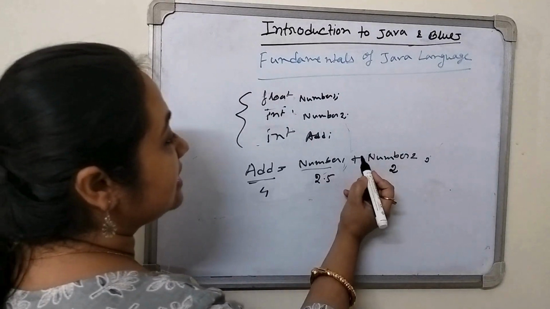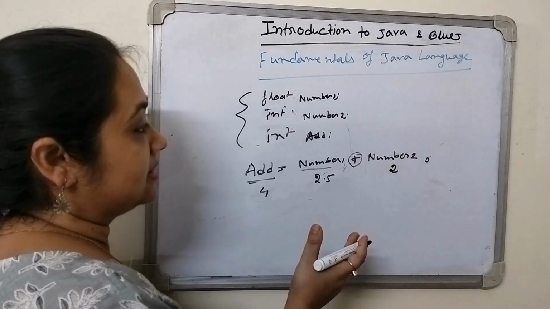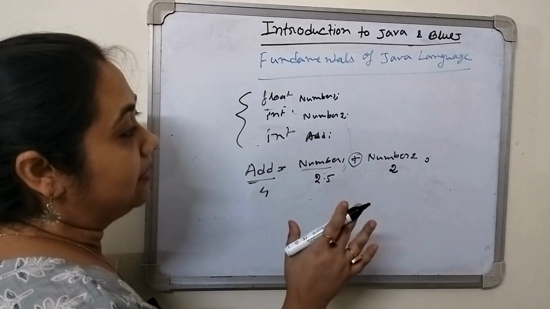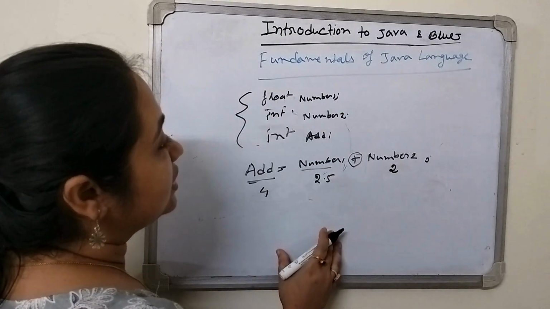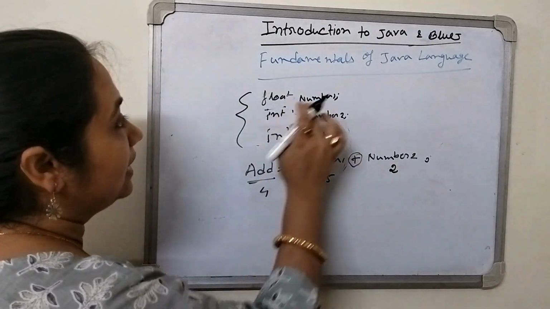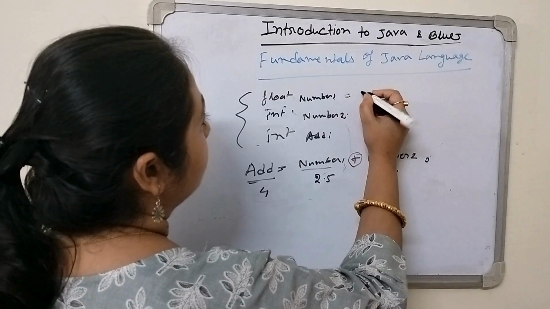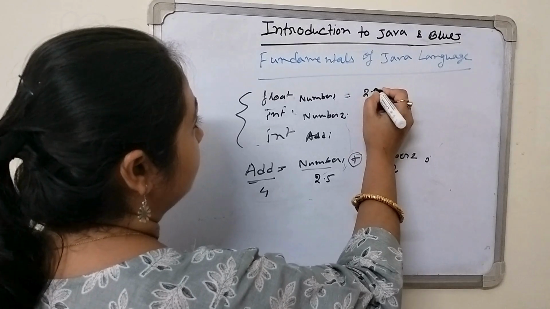Okay, now plus, minus, these are all operators. Now let's see how the operators work and how many operators there are in Java. We'll learn that after this. Before that, we have to see variable initialization. Suppose one number will be the same in the whole program. So we take number 1 as 2.5.